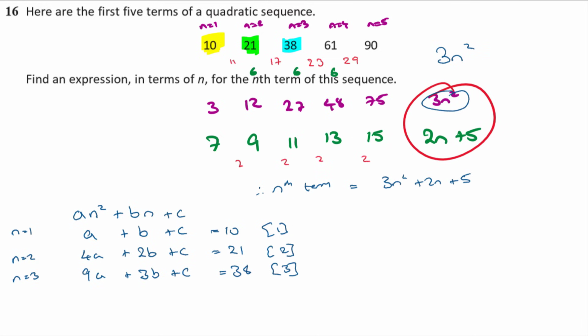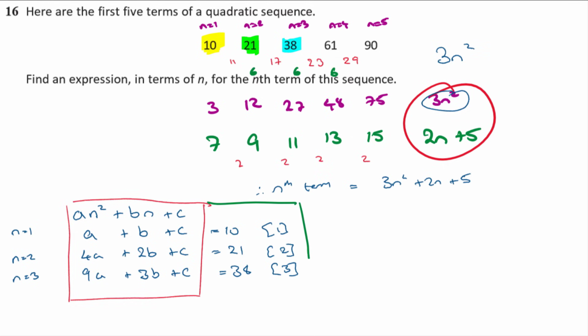Now you might think, oh, simultaneous equations is horrid. Why on earth would we do it this way? This is really complicated. But actually, this bit here is the same no matter what quadratic sequence you're given. You always get this. So the only thing you have to do is bolt on the extra terms you've been given from the actual sequence to form your equations. And then the technique becomes very similar. So after you've done a few this way, it comes really, really easy.